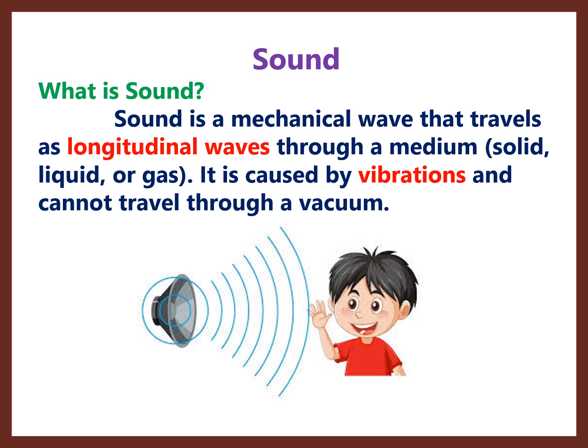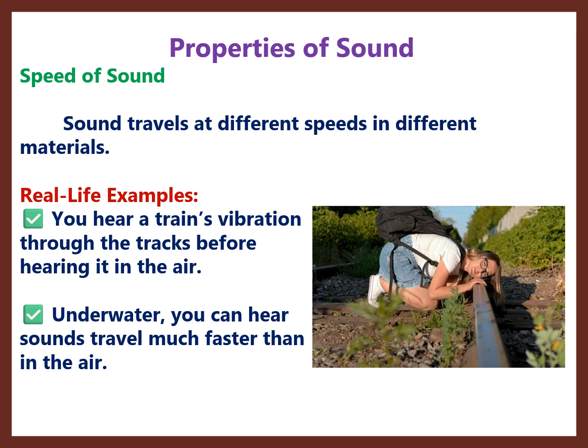And longitudinal: the difference between a longitudinal and a transverse wave is that in a longitudinal wave the vibrations are parallel to the direction of wave propagation, and in a transverse wave they are perpendicular to the direction of the wave's propagation. So here, sound is a longitudinal wave. These are the key properties of sound.